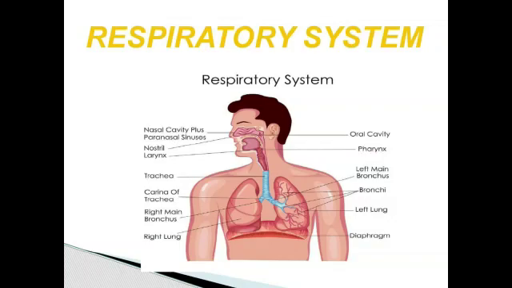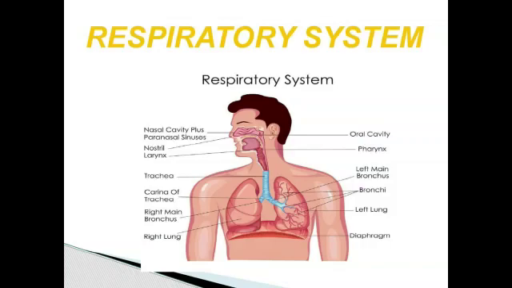Then pharynx. Pharynx is a food pipe which starts from the mouth and connects to the airway. Then larynx. Larynx is known as the windpipe. Trachea. Trachea is a flexible tube connected with the larynx. The trachea is divided into bronchi and lungs. The airway carries air between the lungs and the surrounding atmosphere. That is, this airway carries the air from the outside to the lungs.